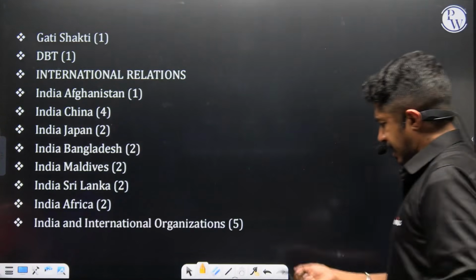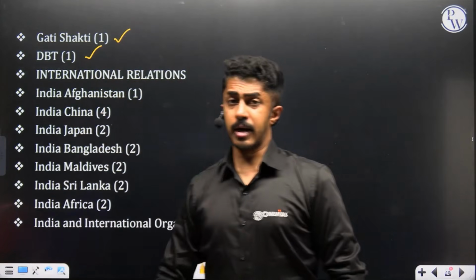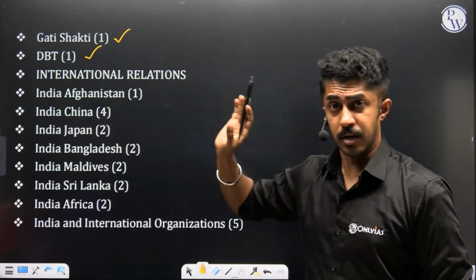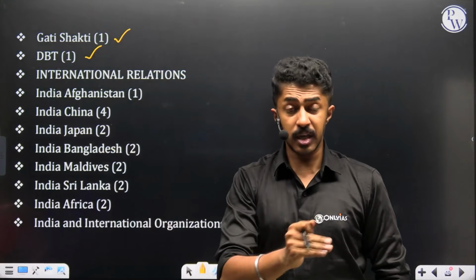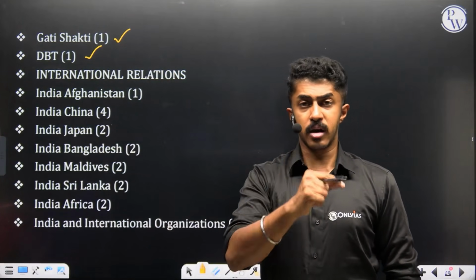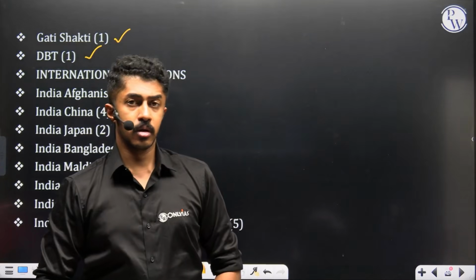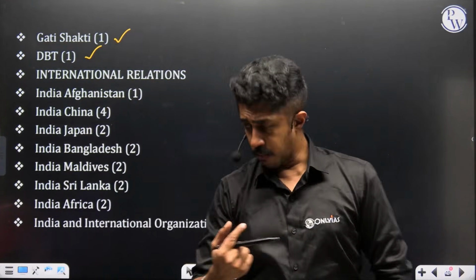Gati Shakti, which is again a scheme-oriented question. DBT, both are scheme-oriented, and as we know, both were current affairs. So whichever schemes have repeatedly come in the paper, or any bill or act in particular that has been coming in the paper, you will take it up. Getting the point here? Moving on.